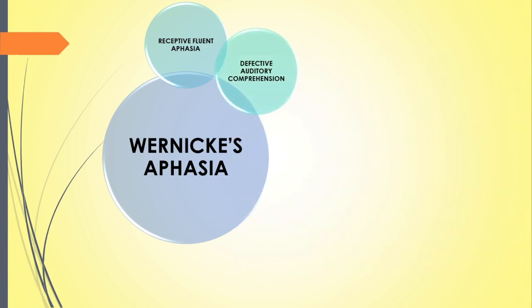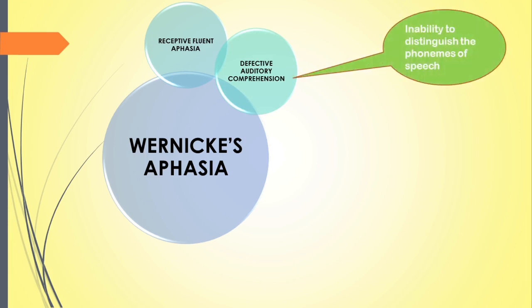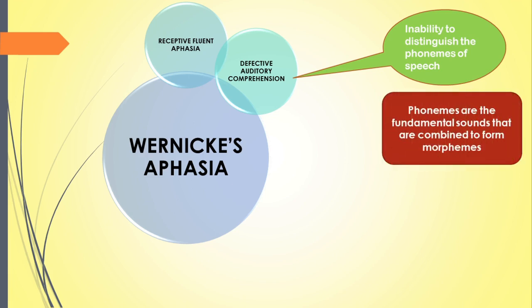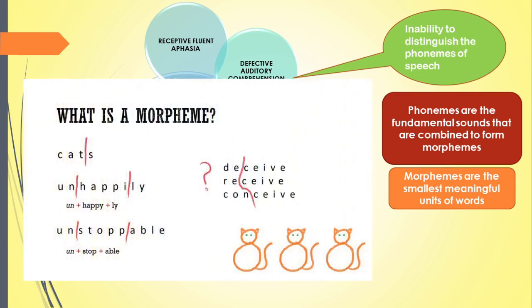Auditory comprehension is defective in Wernicke's aphasic patients because of the inability in distinguishing the phonemes of speech. Phonemes are the fundamental sounds that are combined to form morphemes. Morphemes are the smallest meaningful or functioning units in the composition of a word. Here, look at these words. Each word is composed of functioning units which are the morphemes. Each morpheme is formed by combining fundamental sounds called phonemes.